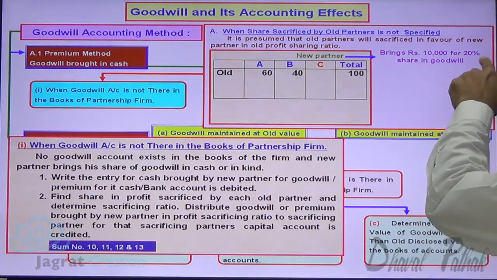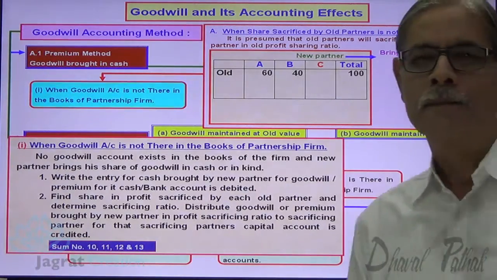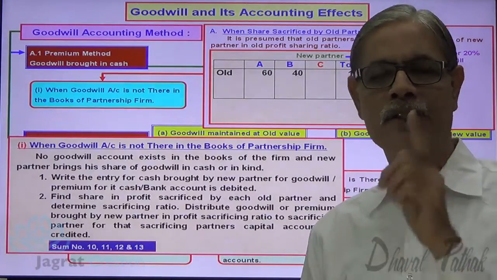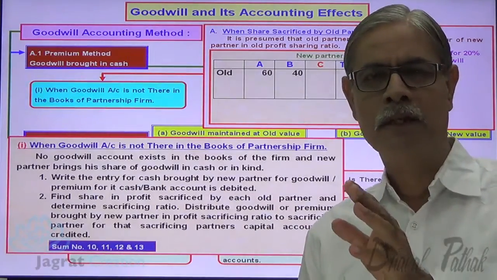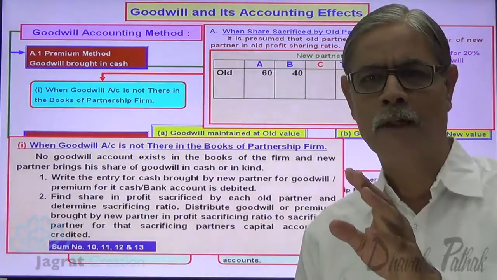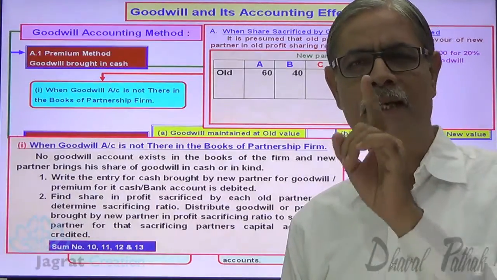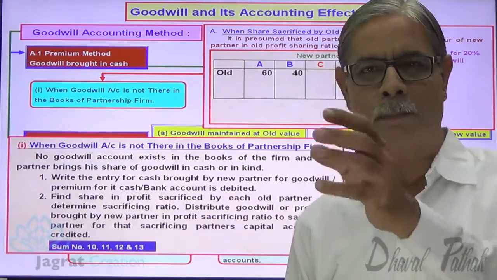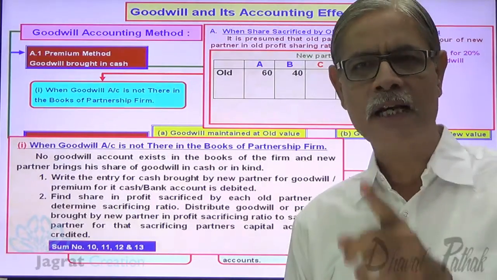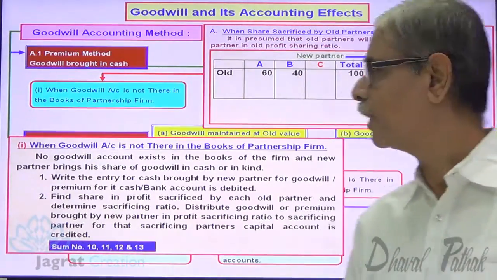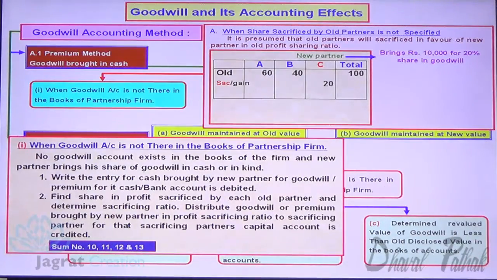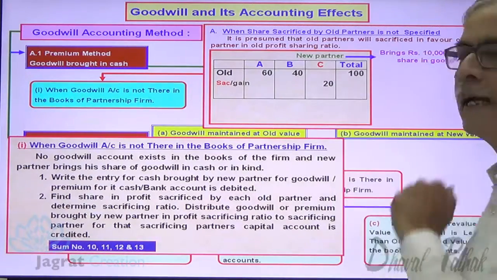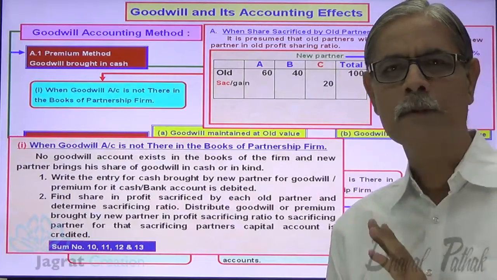He brings 10,000 for 20% share in goodwill. Now new partner C brings 10,000 for 20%, brings 10,000 for goodwill, not for capital. And by bringing the 10,000, he acquires 20% share in profit. So gain of C is 20%. Now this C has gained 20%. Who sacrificed in his favor?